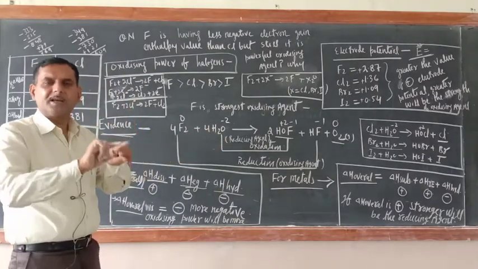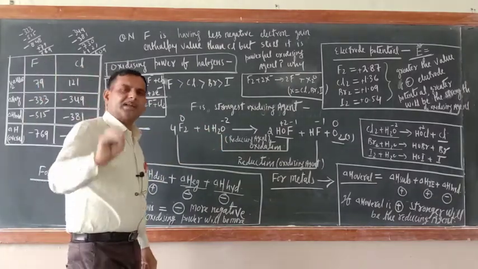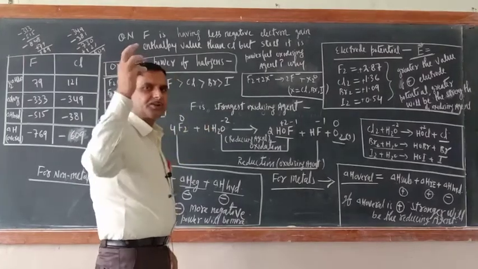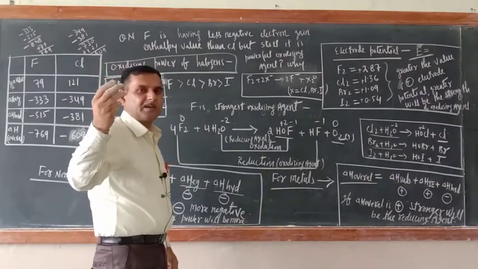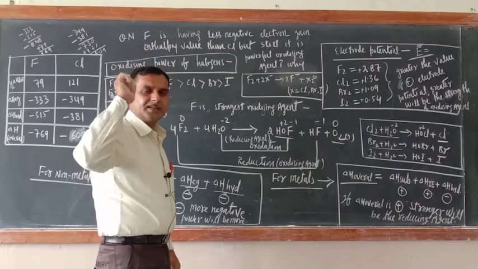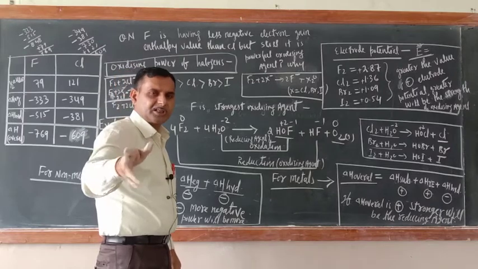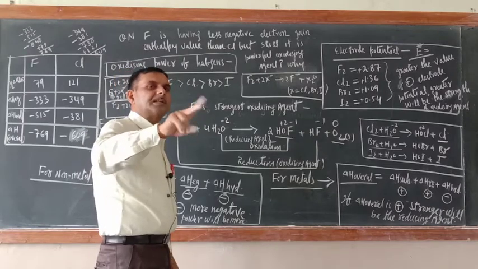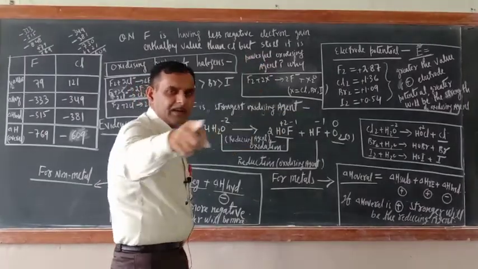So what is the summary here? The electrode potential value of metal depends upon sum of three types of energy, that is sublimation, ionization enthalpy and hydration enthalpy. If delta H overall is positive, then electrode potential value will be negative.